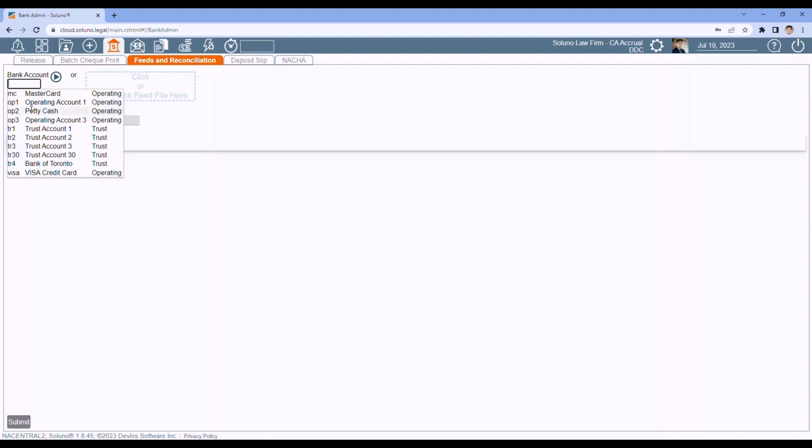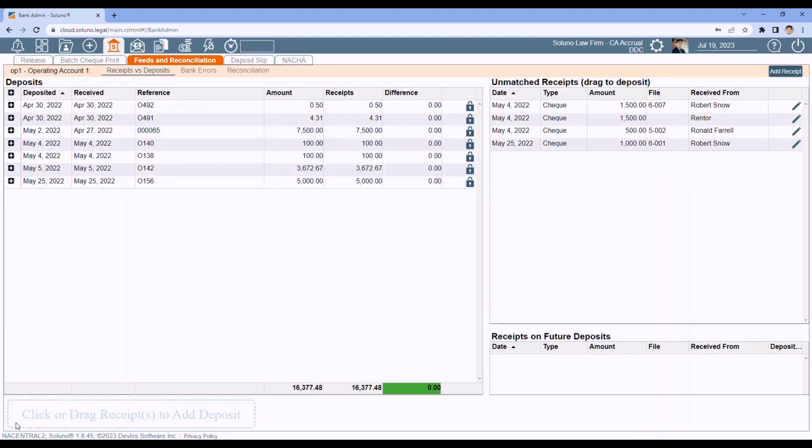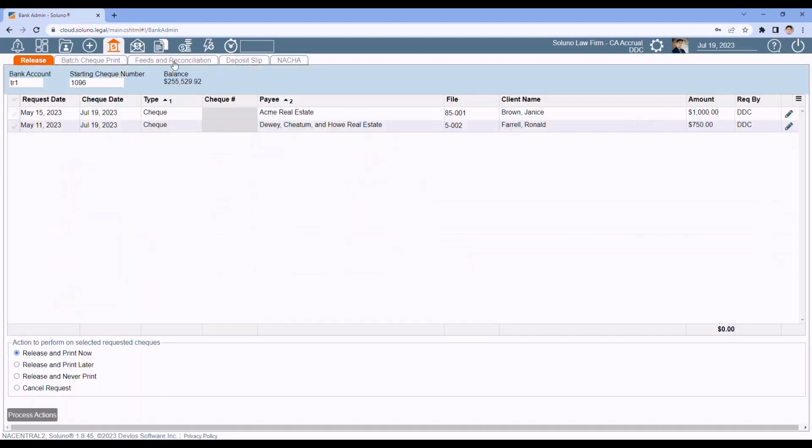Now, if you've done all that and you still have an imbalance, so if you go to the reconciliation and you've got your bank statement down to 0, but your journal is out of balance, there's another thing you can try. Any prior outstandings entered, opening balance is correct, the date here is correct. If this is 0 and your journal's off, try this. Click on one of these two tabs, either release or batch check print. Doesn't matter which one. Just get off the feeds and reconciliation tab.